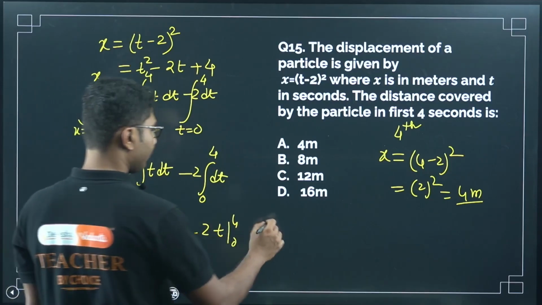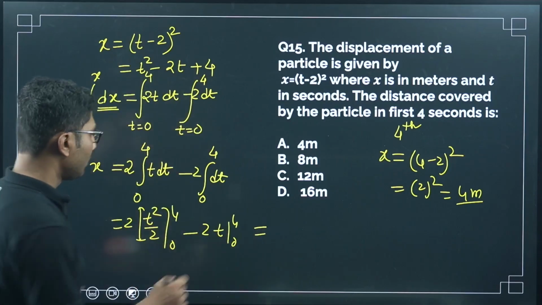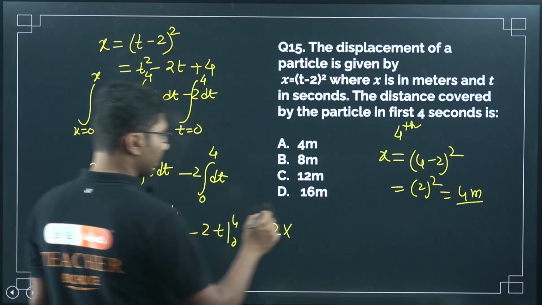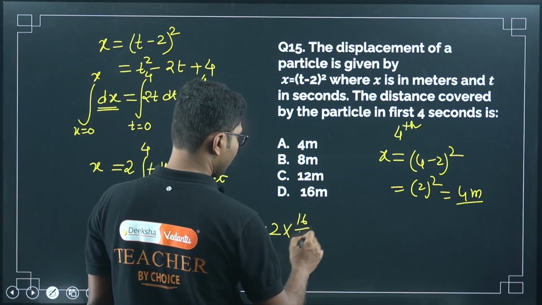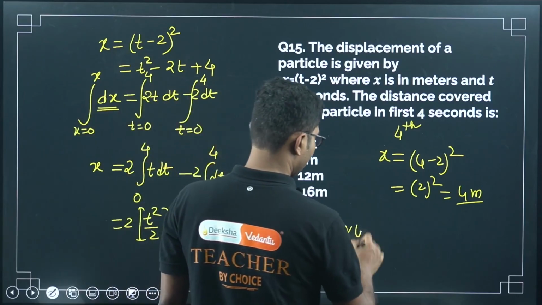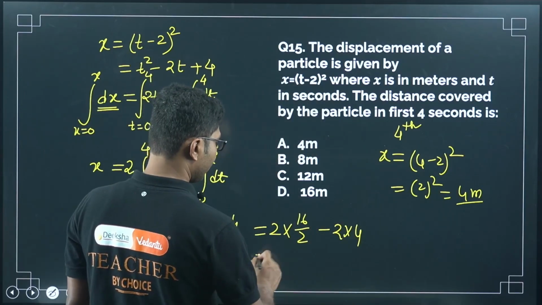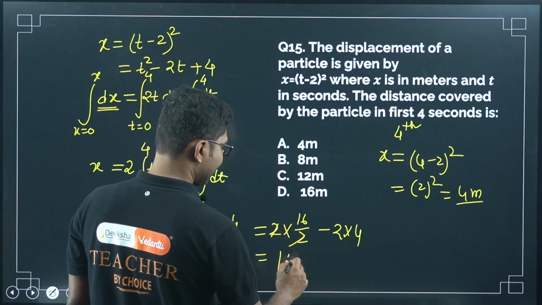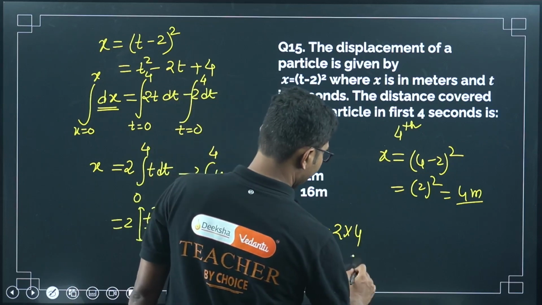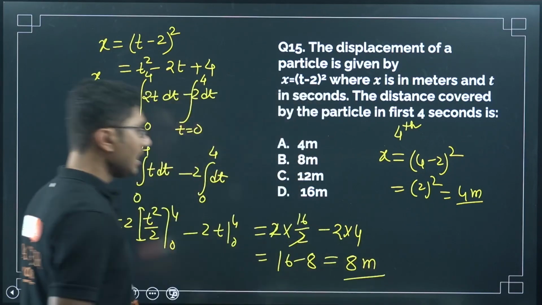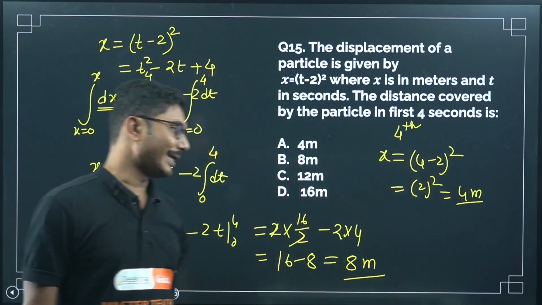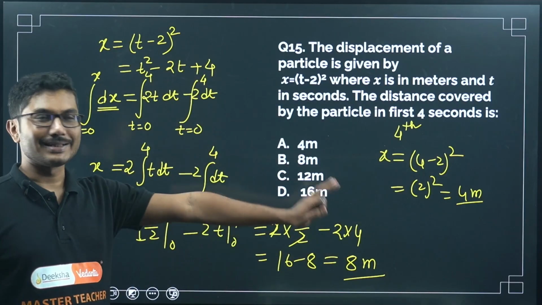Simple enough. Now let's solve it. So it will be 2 times 4 square, 16 by 2, minus 2 times 4. So it will be 16 minus 8, that is 8 meters. So as you see, if you directly put the values, the answer that you are getting is actually incorrect. The correct answer is 8 meter.